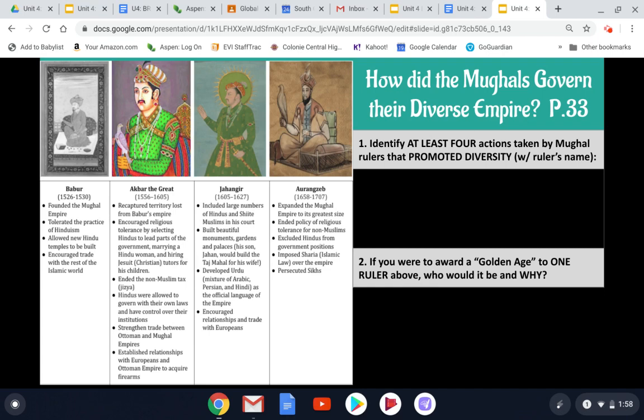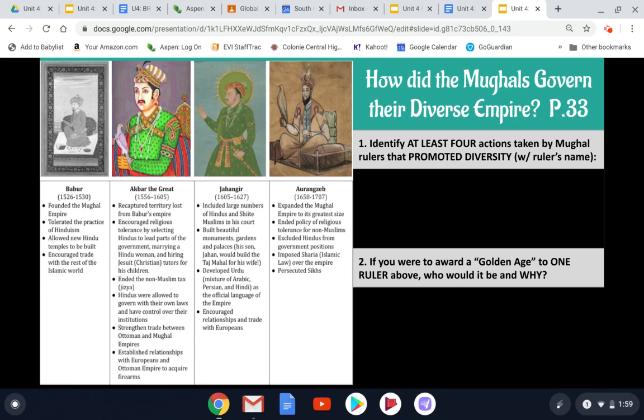So we're on page 33. You have some images as well as some information on 4 major rulers of the Mughal Empire. At the very top, though, it gives us just a little introduction in italics. It says, how did the Mughals govern their diverse society? The arrival of Islam brought changes to India as great as those caused by the Aryan migrations 2,000 years earlier. As Muslims mingled with Indians, each civilization absorbed elements from the other.